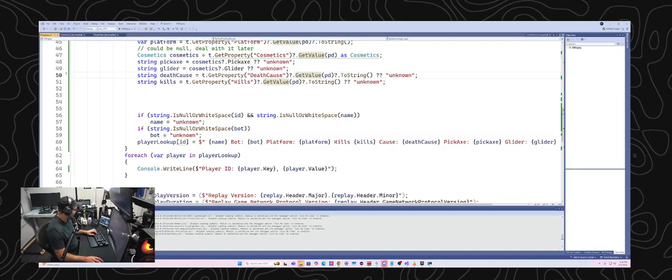Marley says, if you add kill feed, we could line it up with cuts. Oh yeah, that's a good point. Yeah, we probably could do that. If I add kill feed, then that would be a good way to line it up with cause of death, and then we could probably map out what the different cause of death values are. And that would be cool.